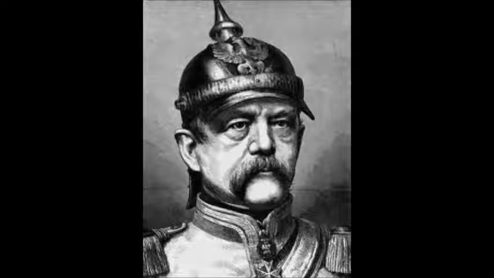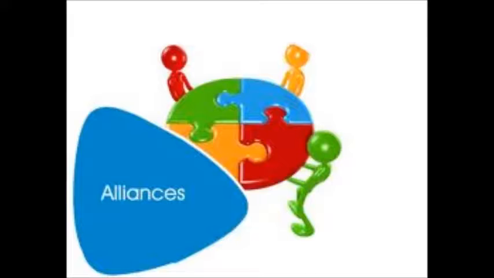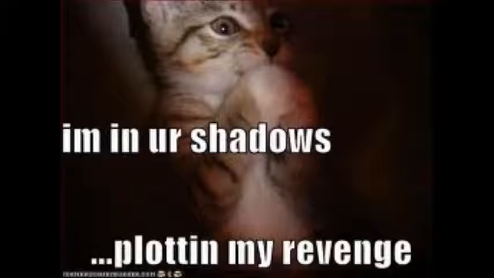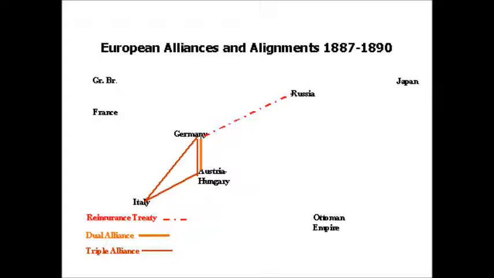After the Franco-Prussian War, Bismarck, the Chancellor of Germany, realized he needed to make alliances with other countries in order to be prepared for when France decided to take its revenge on Germany. The Triple Alliance was formed to isolate France and gain support for Germany. In 1881, the Three Emperors League formed a military alliance between Germany, Austria-Hungary, and Russia. Bismarck's Reassurance Treaty of 1887 came shortly after, as Austria-Hungary and Russia had a strong military rivalry.